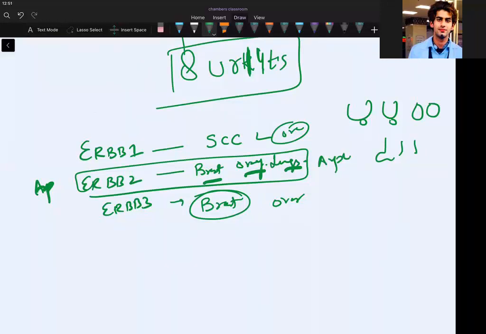Okay. Now see, this was about your GADD45 and apoptosis and microRNA link. By the way, what about the microRNA?